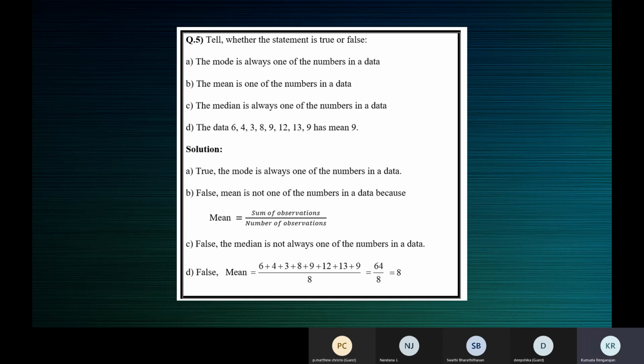But I think if you have to give only one answer, then you should say false, because it's not always true. When it is always true, then it is true. When it is sometimes true and sometimes false, then we take false. When a statement is true under any circumstance, we say true.